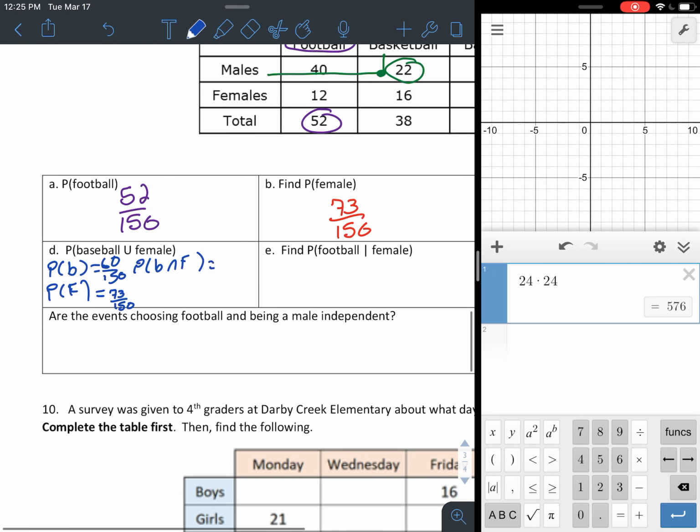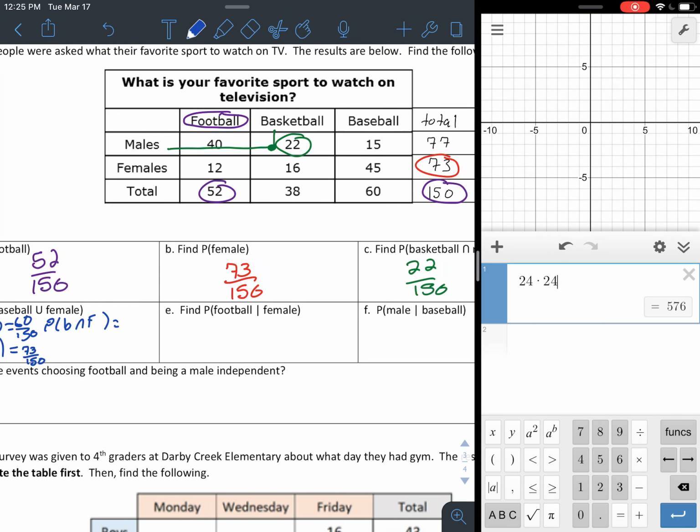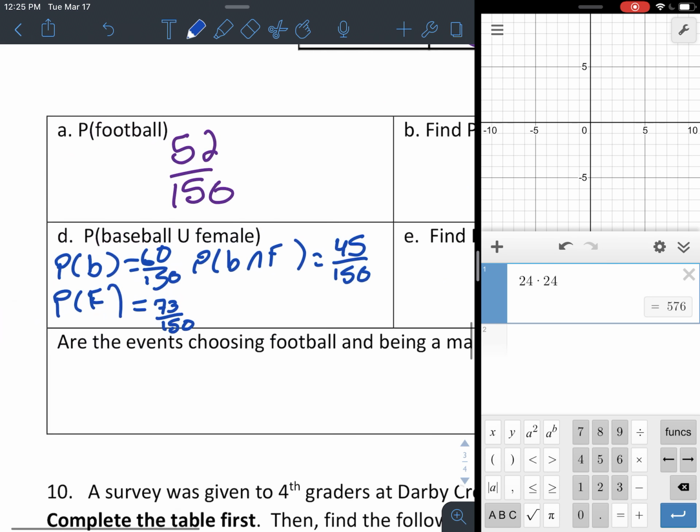And then the probability of baseball intersecting female. So baseball intersects female is 45. So that's 45 out of 150. So then the way to do this was 60 out of 150 plus 73 out of 150 minus 45 out of 150. So then do that math real fast. It's 60 plus 73 minus 45 gives us 88 out of 150.